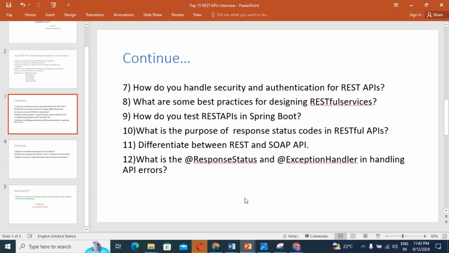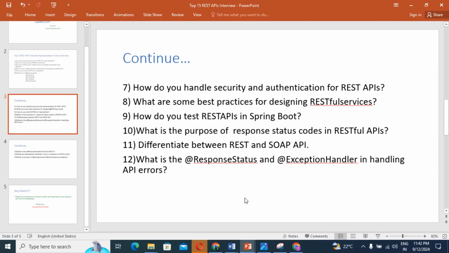If you get 201, that means resource created. If you are getting 304, not modified. If you are getting 400, bad request. If you get 401, not authorized. If you get 404, not found. If you see 500, that means internal server error, guys. If you see 502, bad gateway. So guys, these are all the status codes. As per implementation, you need to know which status codes are used in our REST API.